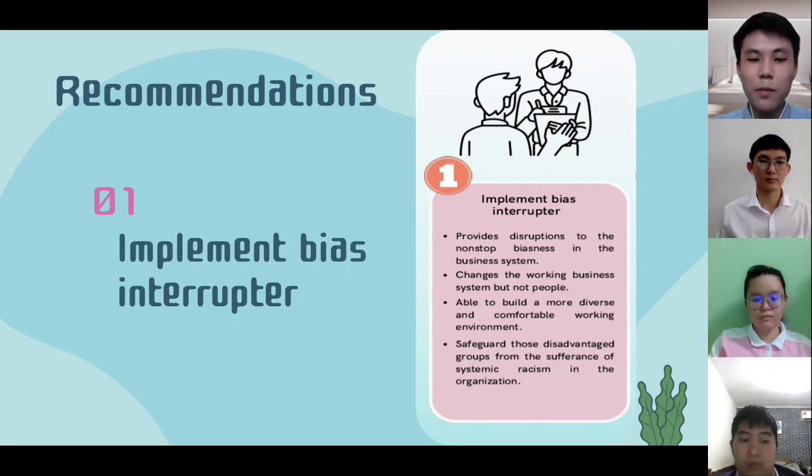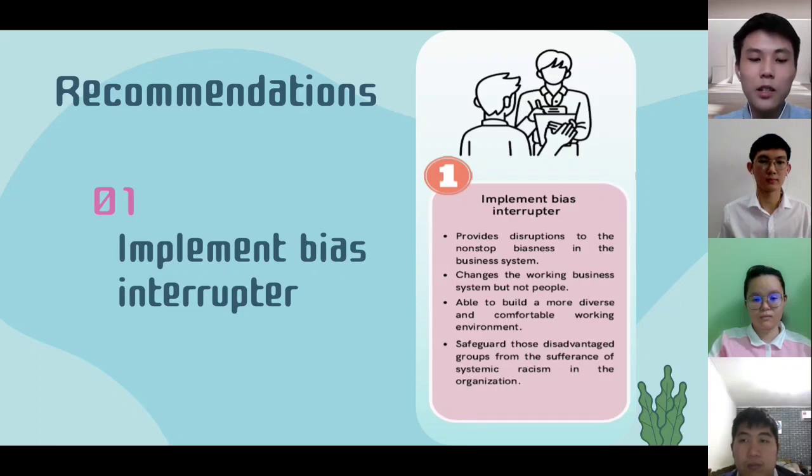It is an evidence-based model that is designed to address and change business systems that have made no progress toward diversity since they were established years ago, by providing a few solutions which help in disrupting the constant transmission of bias in the business systems. So technically, a bias interrupter changes the working systems, but not people, because people's mindset can't be changed easily.